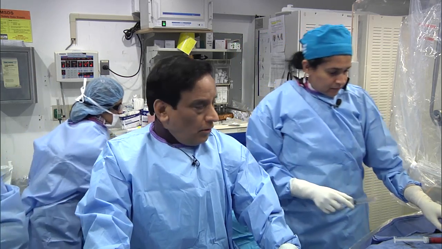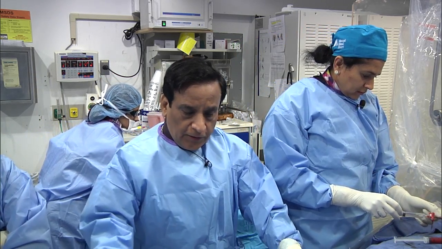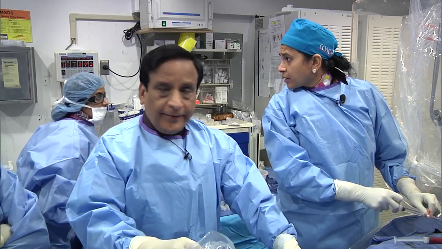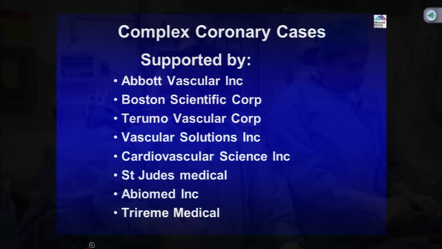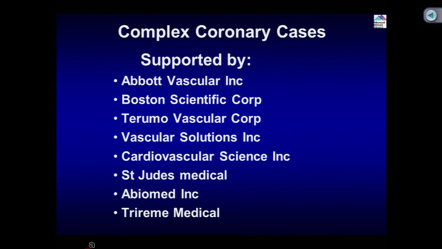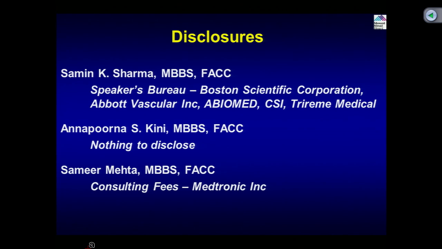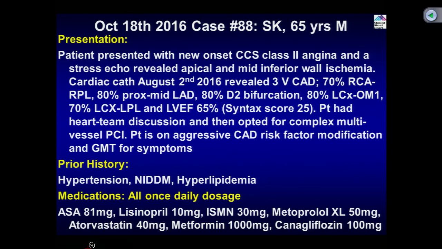Exactly right. Okay, with that note, without further ado, let's go through the case quickly. We can go through the slides briefly so that we can finish in just a few minutes. This is our case number 88, a 65-year-old patient with class 2 angina and a positive stress echo who had 3 vessel disease. And Dr. Kini will show the angiogram.